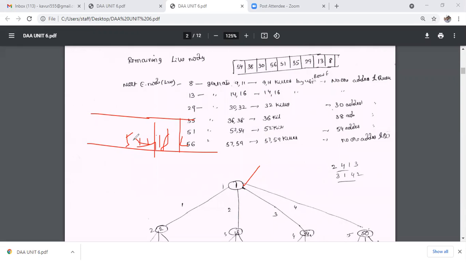The first node generated children 2, 18, 34, 50. Fully expanded means the first node generates all its children. So the children of the first node are the second node, the 18th node, the 34th node and the 50th node. The live nodes are now 2, 18, 34, 50.